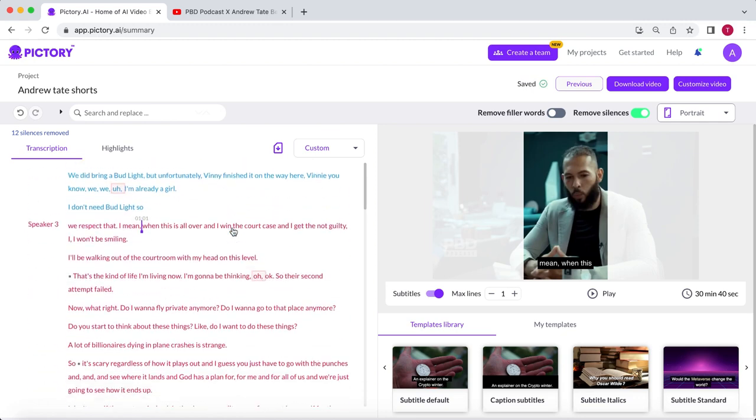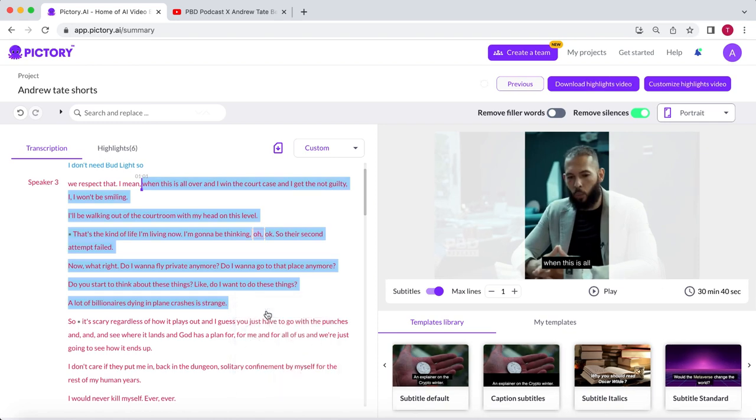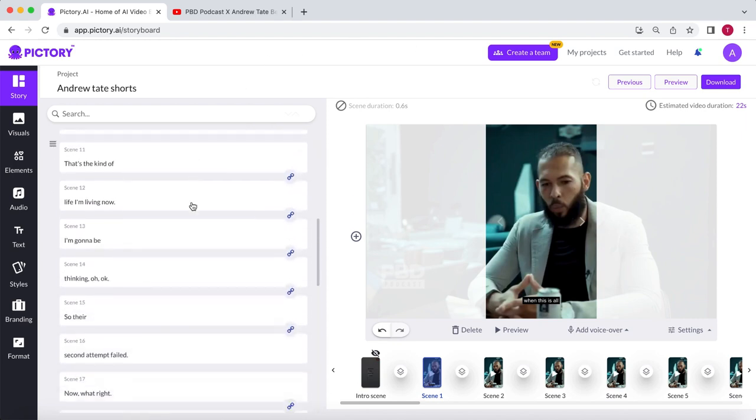So let me show you how you can edit these clips in Pictory itself. Select the part you want to use, click on Add to Highlights, and select Customize Video. Pictory will divide the selected part of the video into smaller scenes.